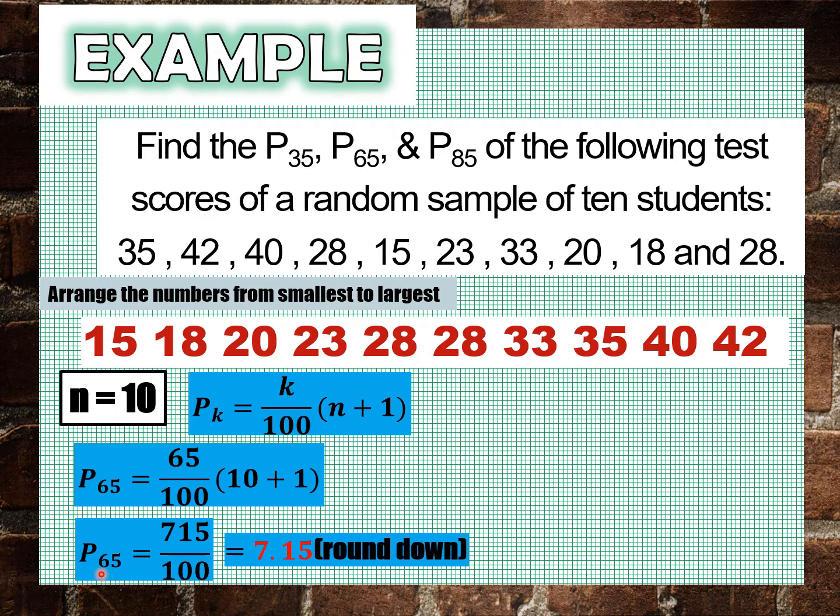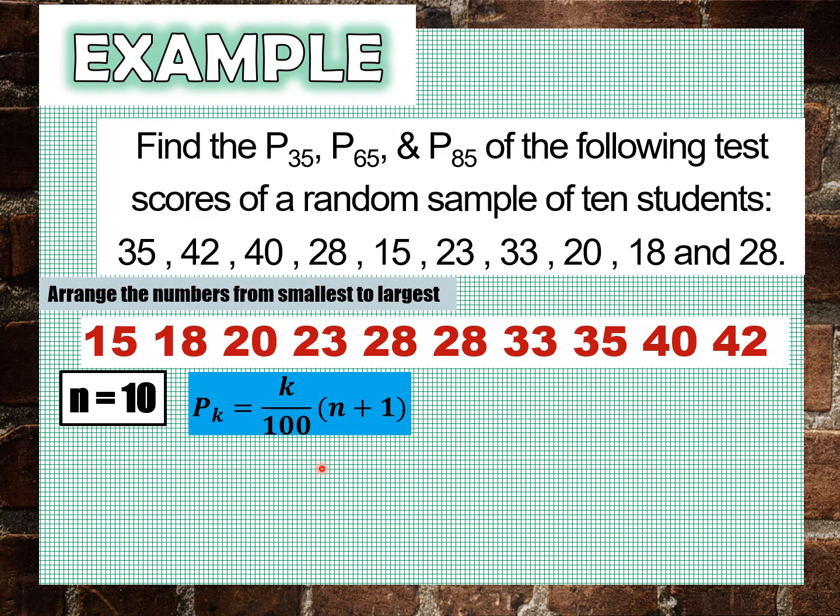So, since percentile 65 is at the right side of 50th percentile, it means round down tayo. So, kunin natin yung pang 7th na data, which is yung 33. This will be our 65th percentile.